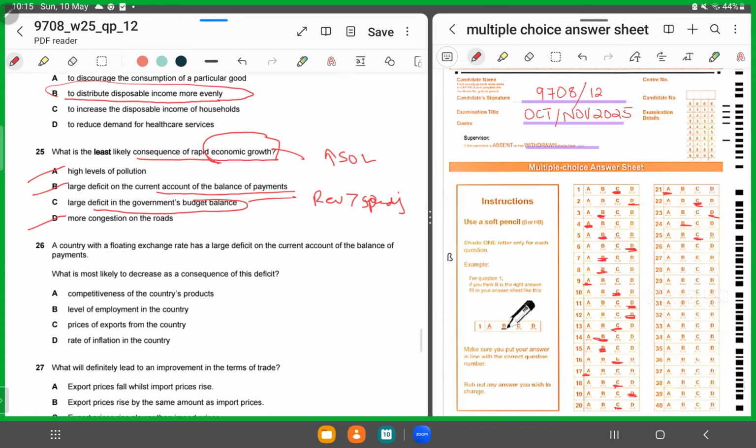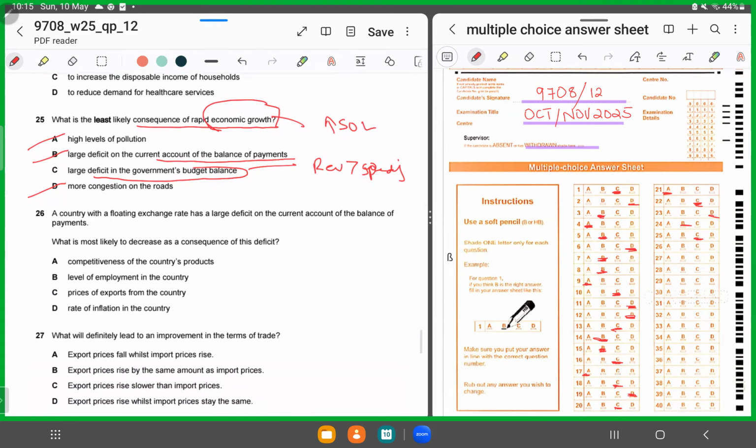Moving forward, MCQ number 26. A country with a floating exchange rate has a large deficit on the current account. So if it has a large deficit, the deficit would put what? It would put a downward pressure, causing the currency to depreciate. So hence what would happen? Exports would get cheaper. So the price of exports should fall.